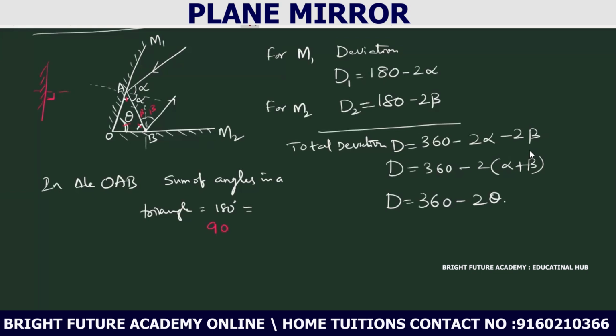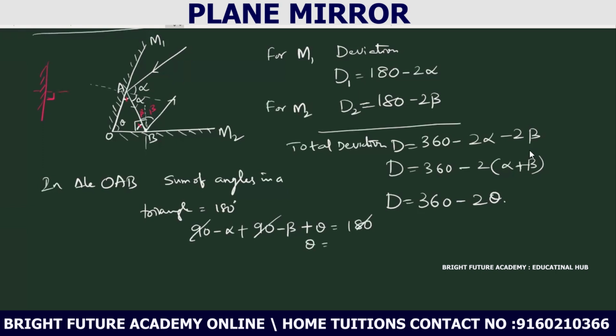So 90 minus alpha, plus this angle, which is also 90 minus beta, plus the last angle, that is the required angle, theta, is equal to 180, the sum of these three angles. 90 plus 90 is 180, cancel on both sides.